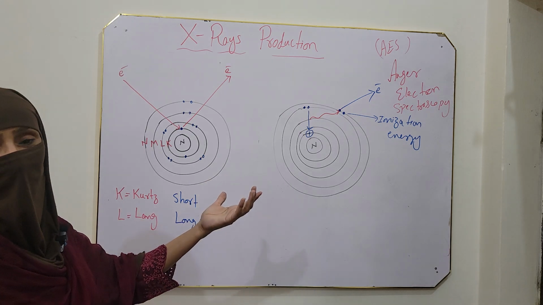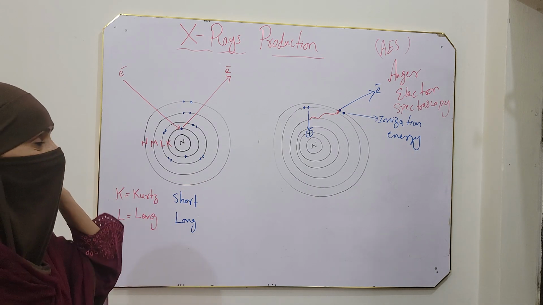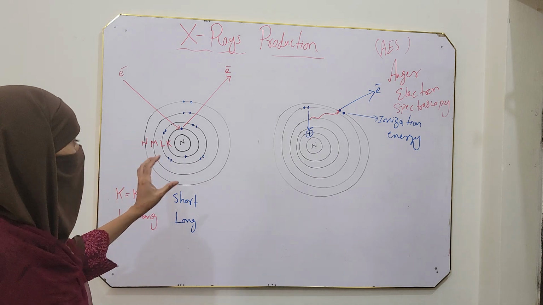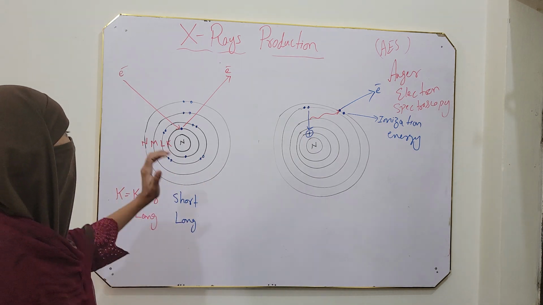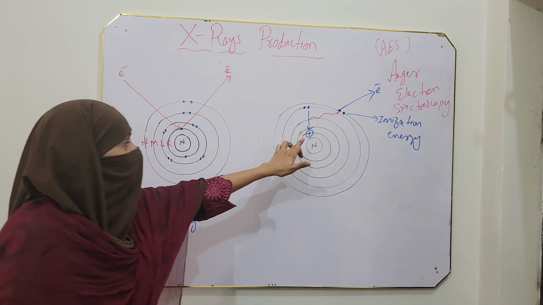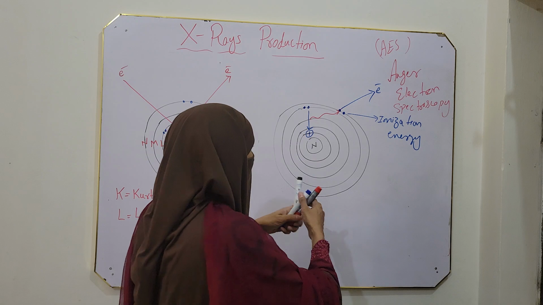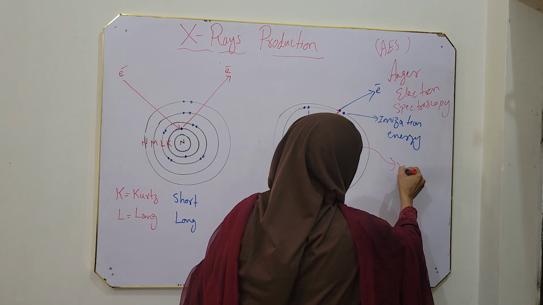However, as Auger electrons are produced during X-ray production, we have just discussed them with X-ray production. For X-ray production, the primary method is bombardment of electrons, removal of an inner shell electron, a vacant position is generated, an outer shell electron jumps into the vacant position, and here X-rays are produced.